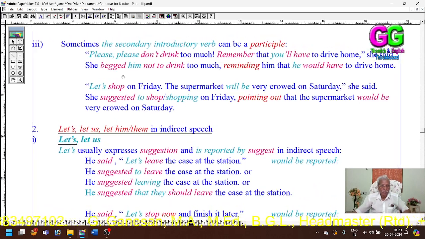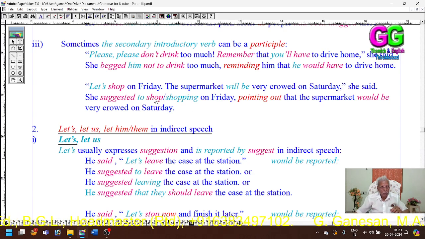Then the third one: let's shop on Friday. The supermarket will be very crowded on Saturday. She said, see, it is a suggestion. Let us shop on Friday is a suggestion, advice. The second one is a statement. She suggested to shop on Friday.